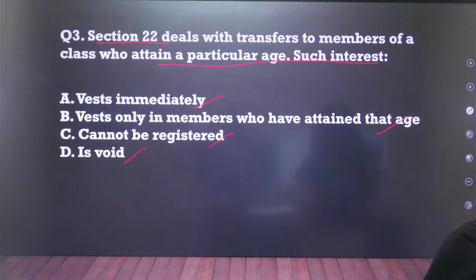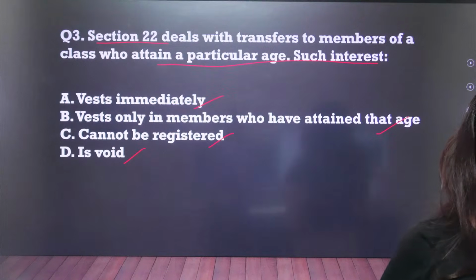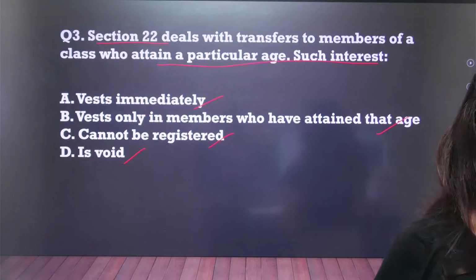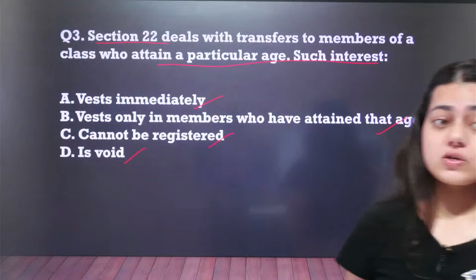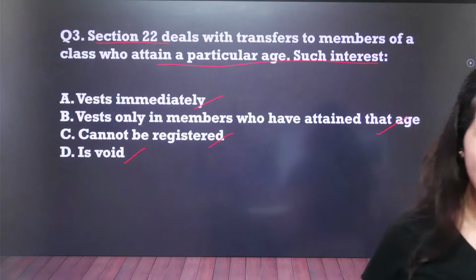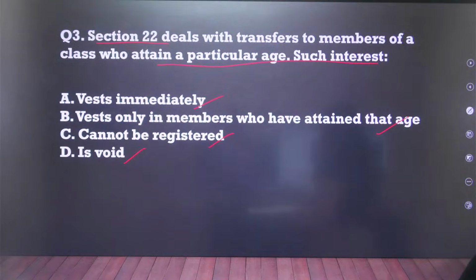We can see that this question is a little bit similar to your previous question, so I hope that you are able to answer this.